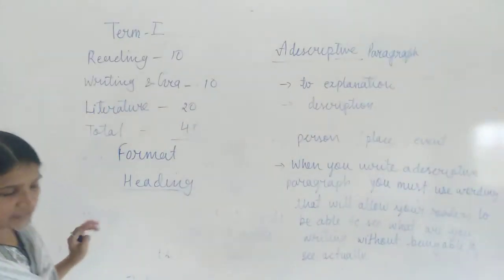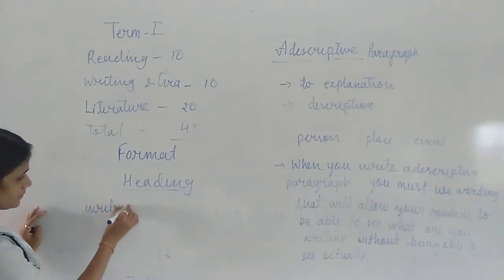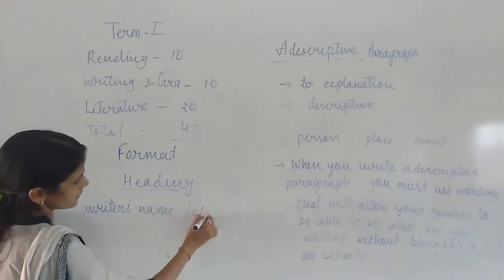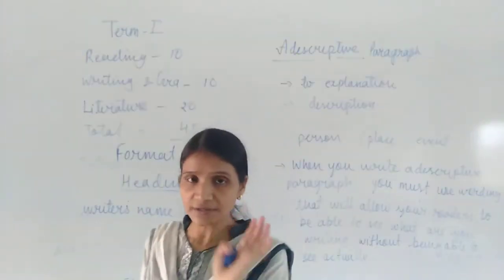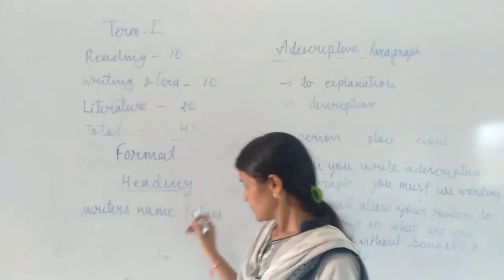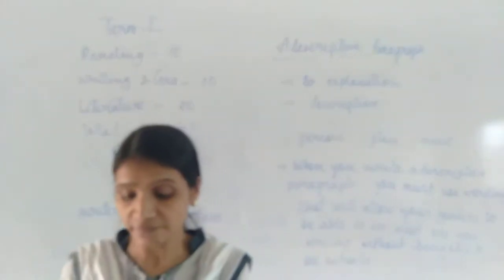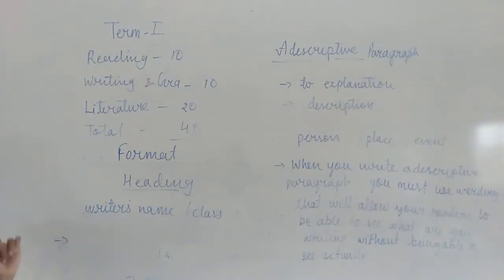Then in the next line we will write the writer's name and class. If you are writing, then you are the writer, so you will write your name, slash, and your class. You have to mention in which section and which class you are. Then we will start to write the descriptive paragraph.